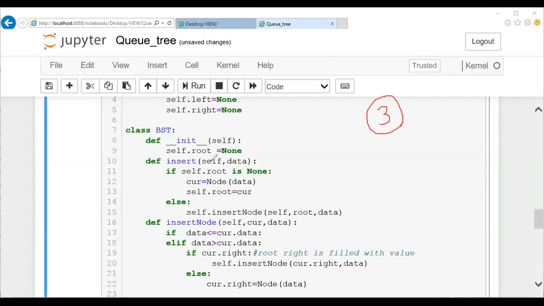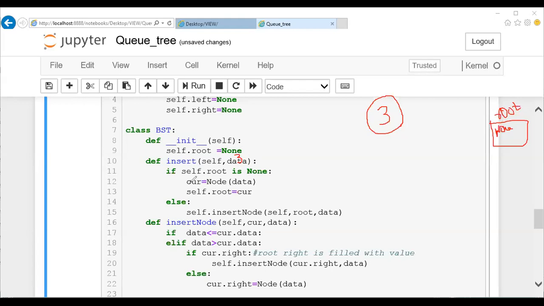So first time what happened? Right now this data 3 is passed. I'll check whether self dot root, so assume that we have one person called root. So initially, what is the value I told you? The initial value we assumed is none. So initial value is none here for him. Okay, just assume it. So I'll check if self dot root is none. Yes, initially when there is no node at all, no creation at all, when the object is created, self dot root will become none. So this is none. So my condition is true.